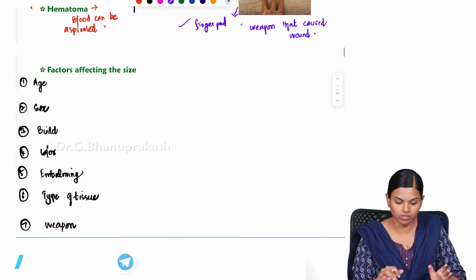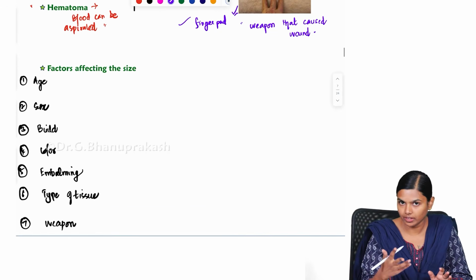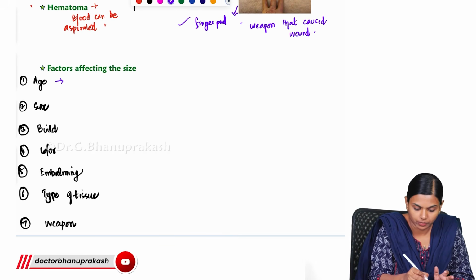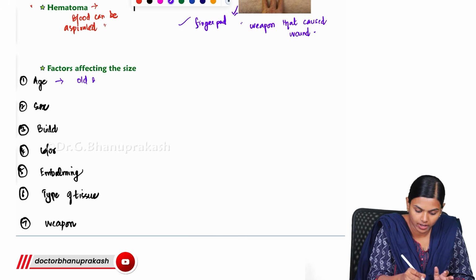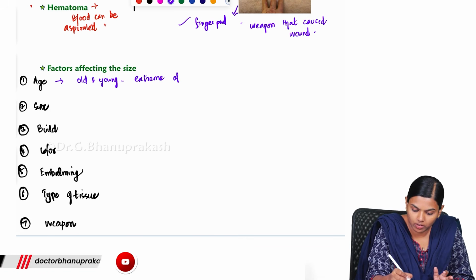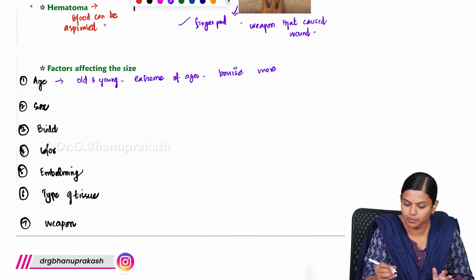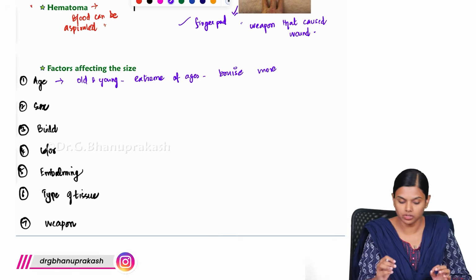Now, what we are going to see are the factors affecting the size of the bruise. The first is age. People at the extremes of age, the old and the young, bruise more. Older people and babies will bruise easily and will bruise more.